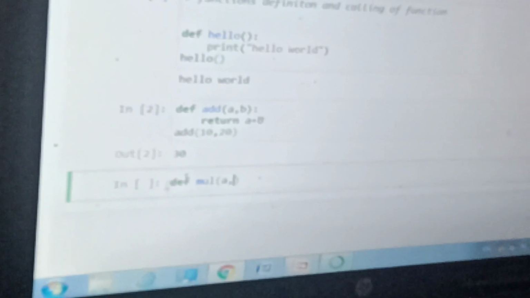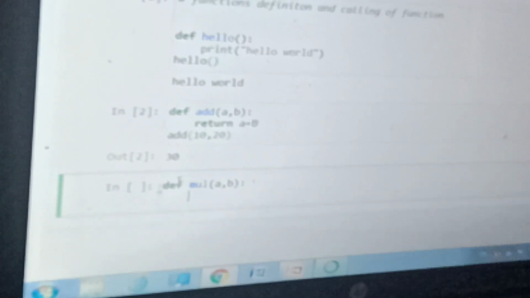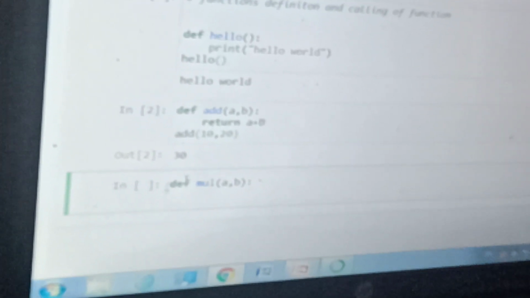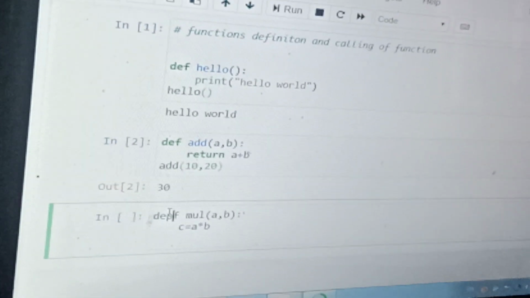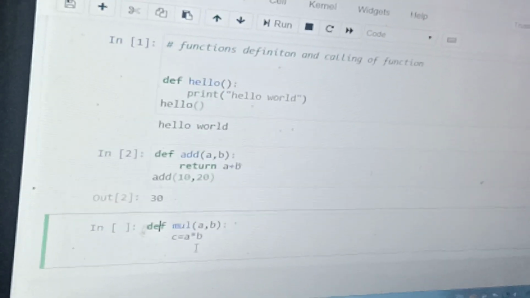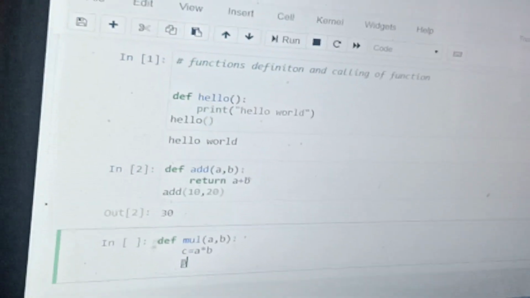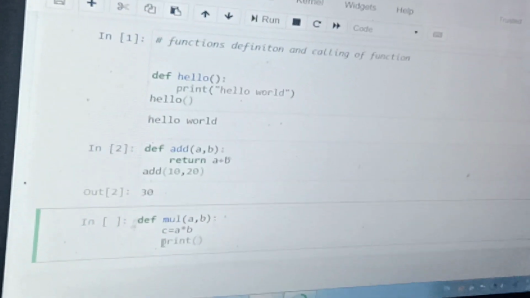If you don't want to use a return statement, you can use a print statement like this: def mul(a, b): c = a * b, and print c.